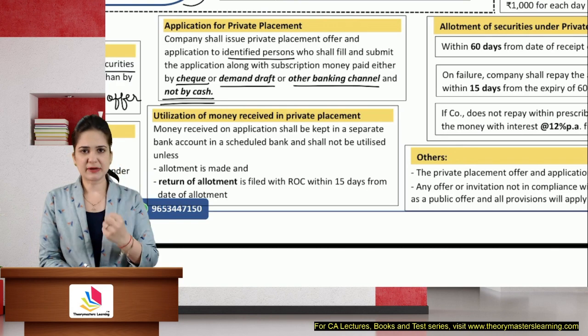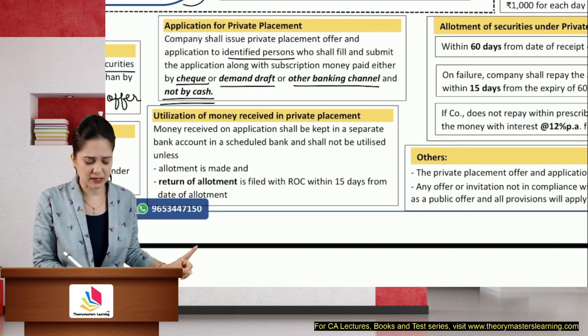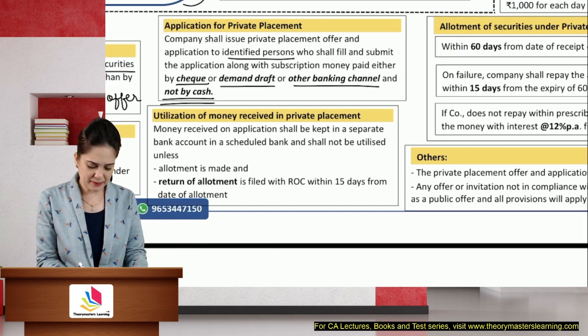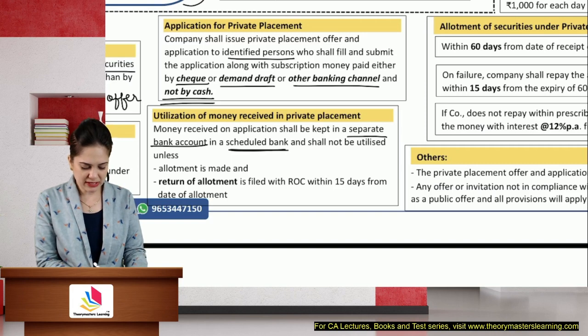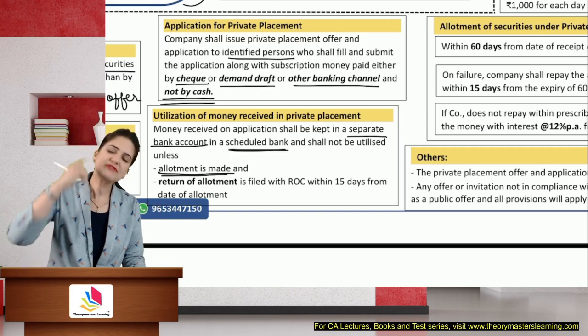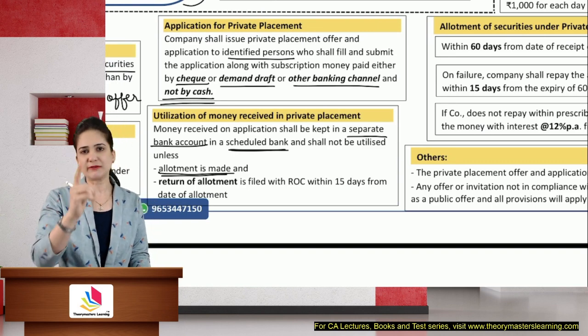Money will be received, but it will not be utilized until all the allotments are made. It will be kept in a separate bank account with a scheduled bank. It will not be utilized until the allotments are made, and even after allotment it will be used only for the purpose for which the money was raised.